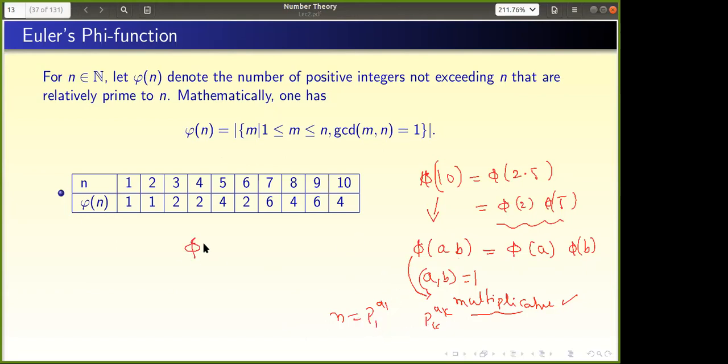But what is the advantage? If I know phi is multiplicative, then what do I know? If a function f is multiplicative, in general f is a map from natural numbers to some complex numbers. I am already giving that f is multiplicative. Then what do I want to know in order to know the function?